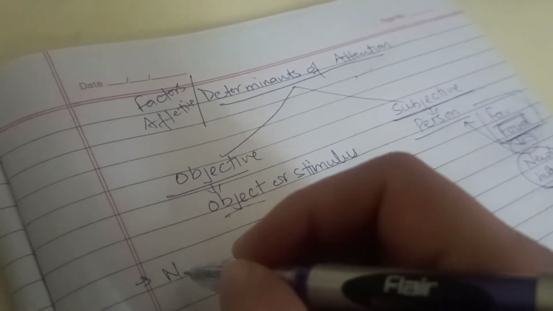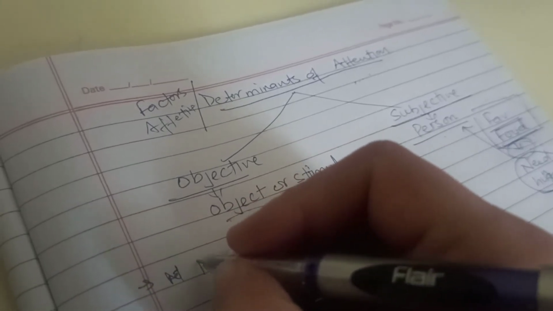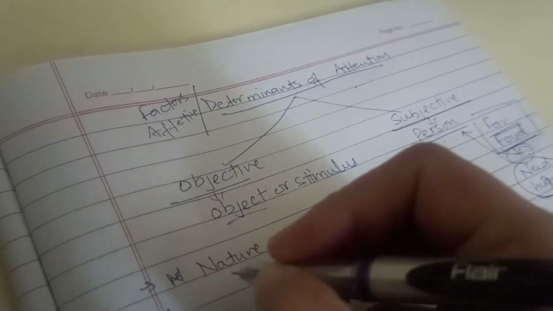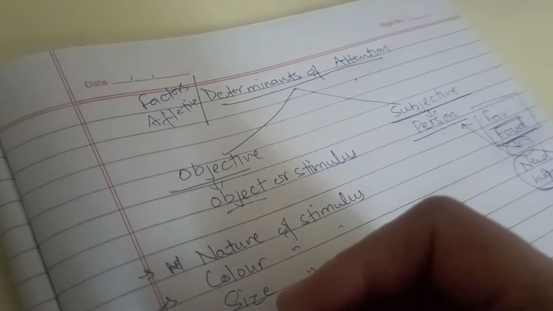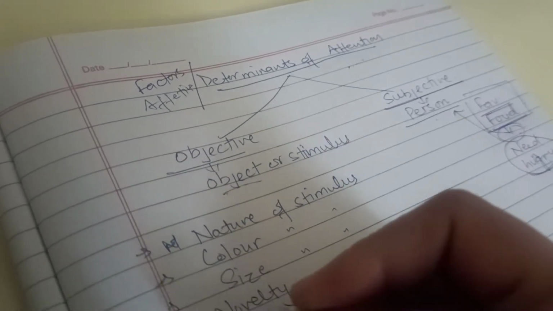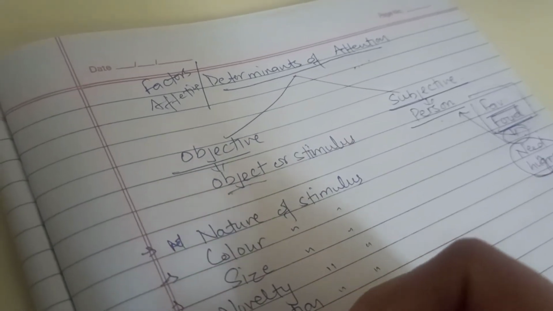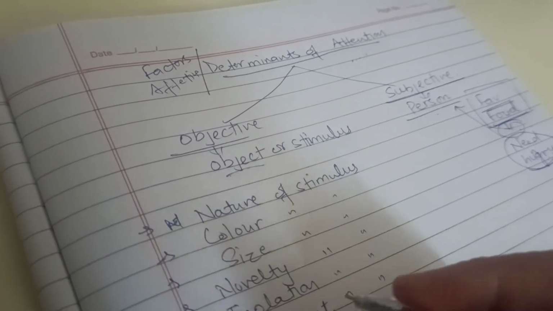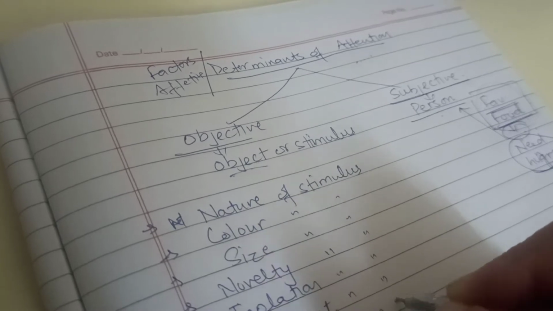Objective determinants include nature of stimulus, color of stimulus, size of the stimulus, novelty of stimulus, isolation of stimulus, movement of stimulus, sudden change of stimulus.